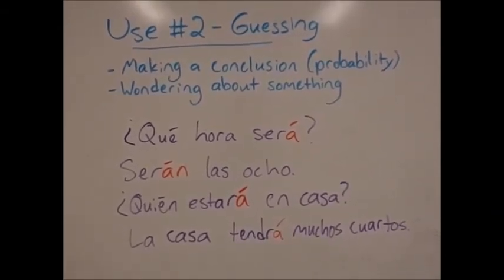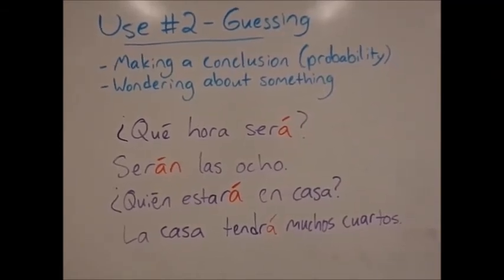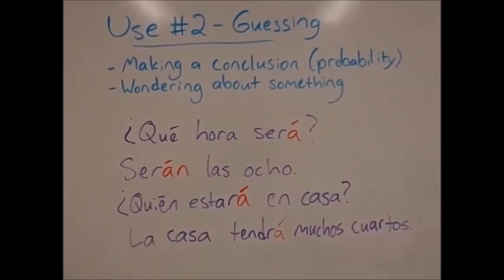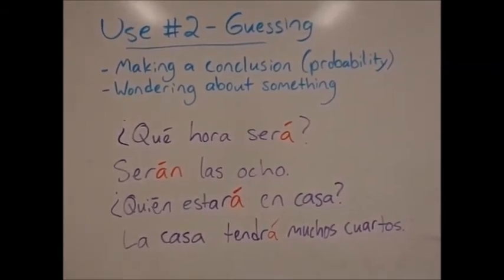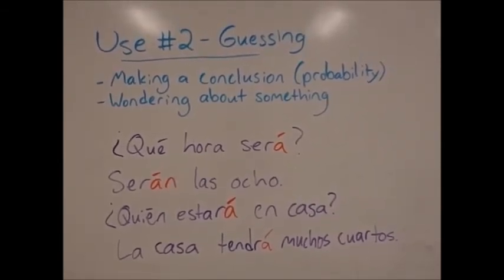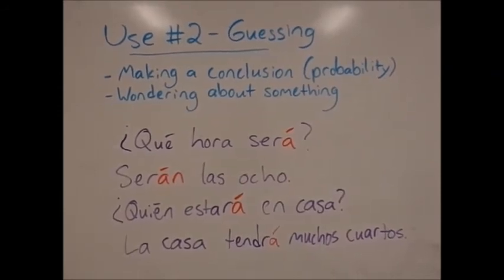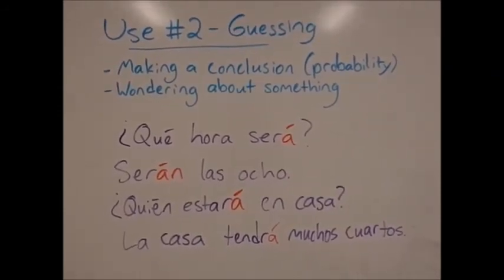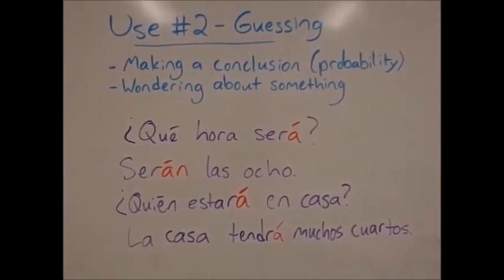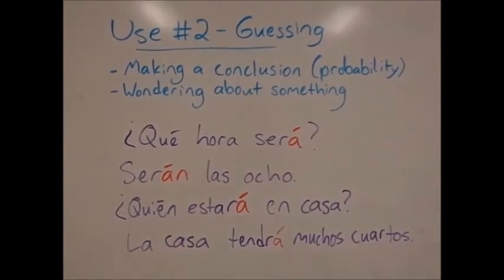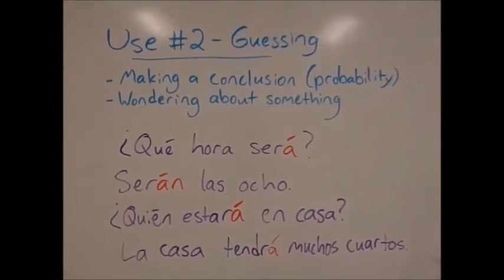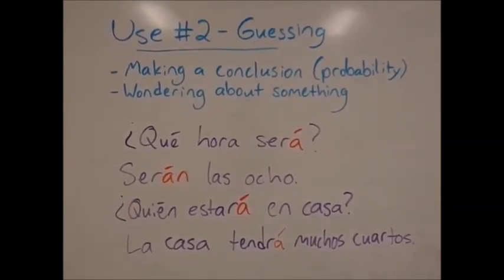¿Qué hora será? By using the future tense, it's like you're saying, I wonder what time it is, or what time could it be? And then somebody answers you, serán las ocho. It's probably around 8 o'clock. By using the future tense, it's saying that you're making a conclusion or you're guessing. You're not totally sure. And then, ¿quién estará en casa? Who could be home? And finally, la casa tendrá muchos cuartos. The house must have a lot of rooms. That's somebody making a conclusion.